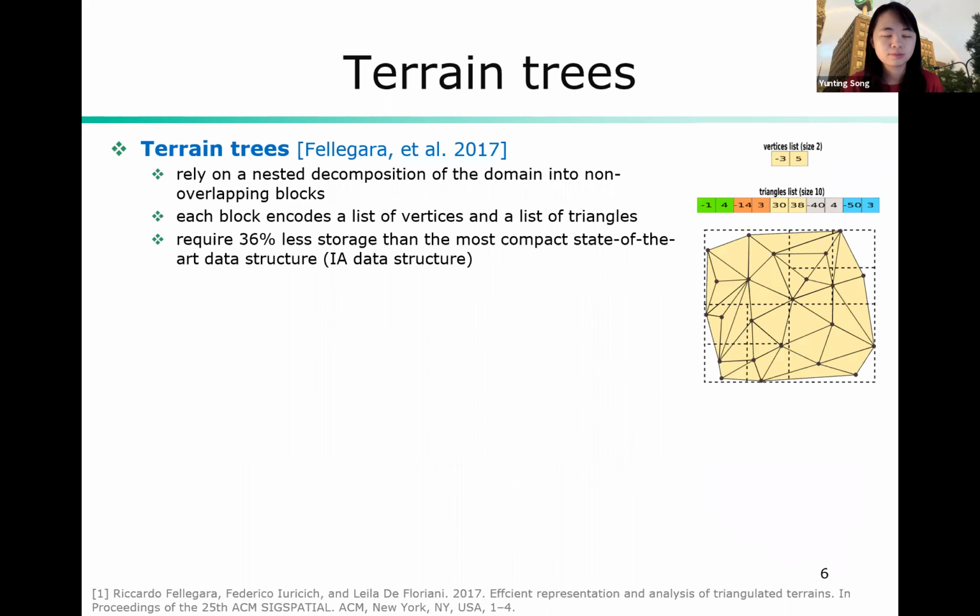Our work is based on the data structure called terrain trees. Terrain trees was first introduced in our work in 2017. They rely on a nested decomposition of the domain into non-overlapping blocks. Each block encodes a list of vertices and a list of triangles. Terrain trees requires 6% less storage compared to the IA data structure, which proves that they are very compact and are suitable for our simplification methods.